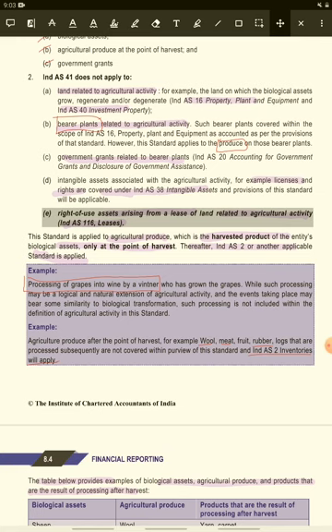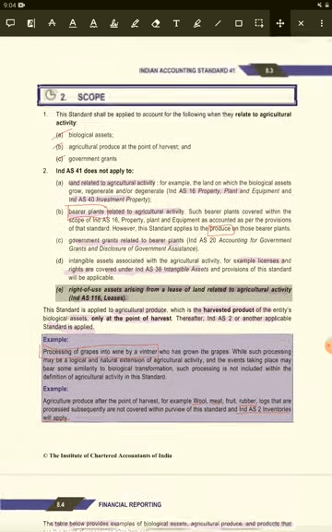First is bearer plants. Second is grants relating to the bearer plant. Third is intangible assets. Fourth is leases. And fifth is agricultural land, whether it is property, plant and equipment or investment property, which is not dealt with by this Ind AS 41.